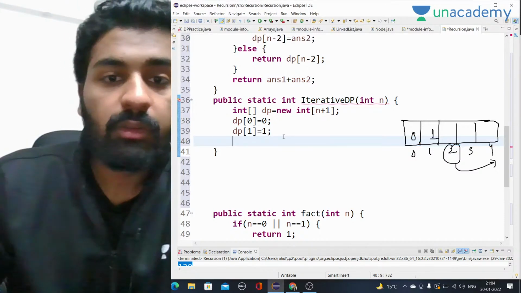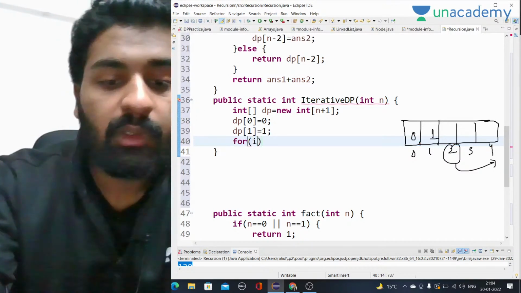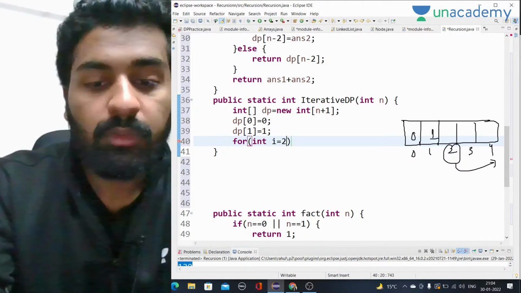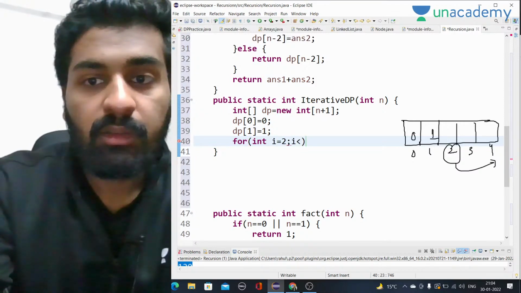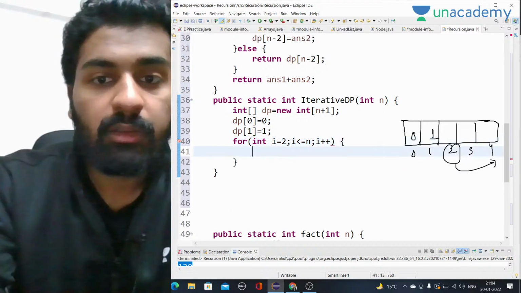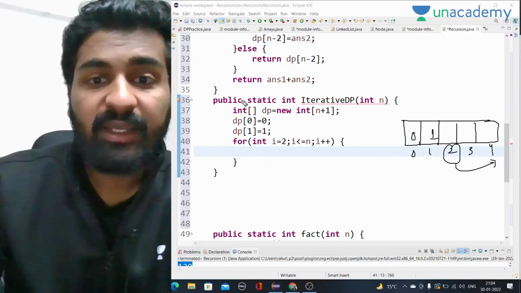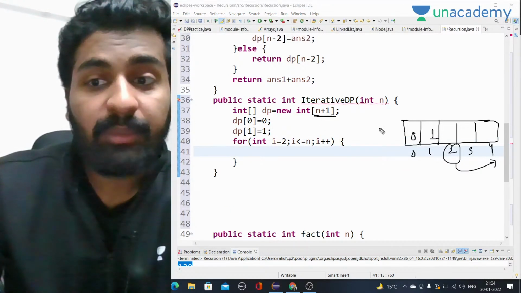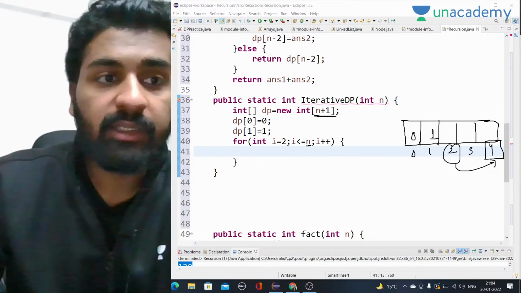So for int i equal to 2, i less than or equal to n, i plus plus. Now you might get confused why equal to n, because I have taken dp of n plus 1. So I can go till n, right? Because on the nth index only we will get the answer.